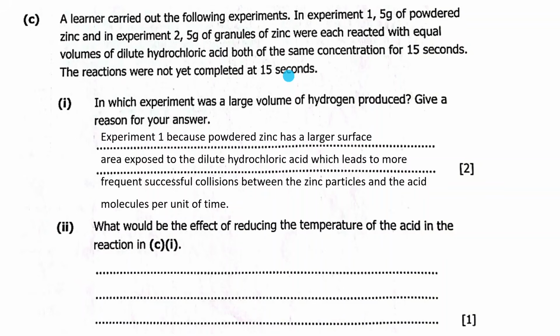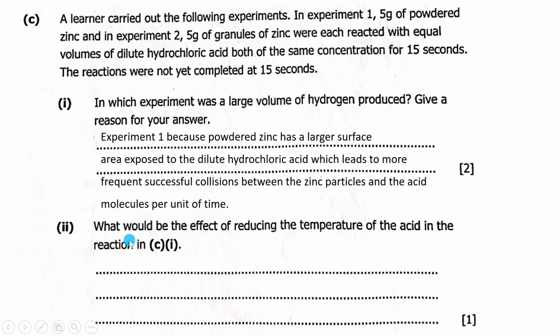So experiment 1, because powdered zinc has a large surface area exposed to the dilute hydrochloric acid, which leads to more frequent successful collisions between the zinc particles and the acid molecules per unit time.